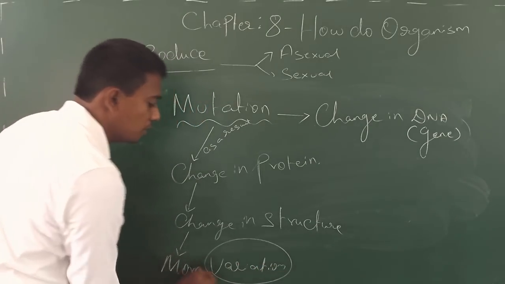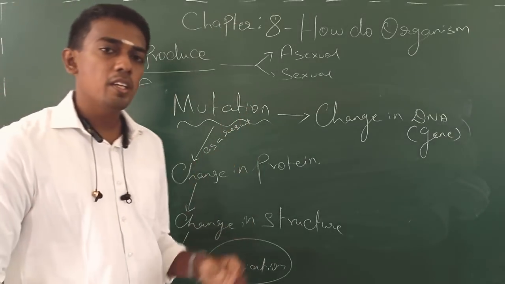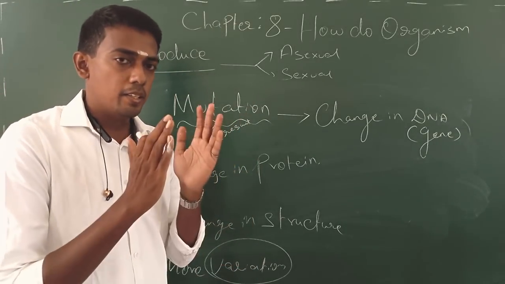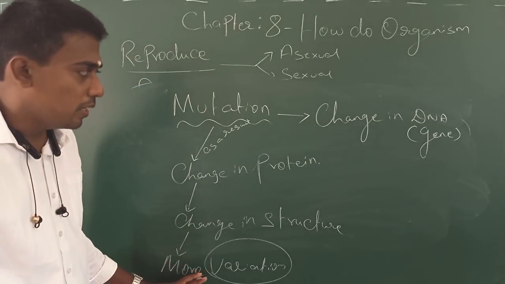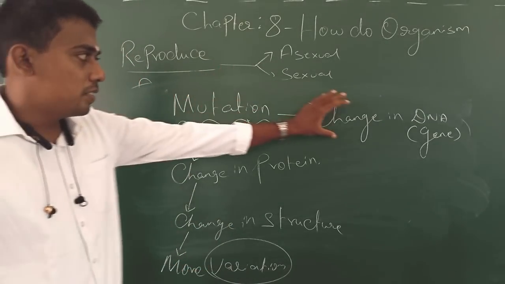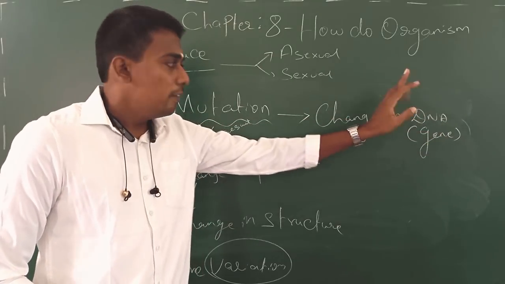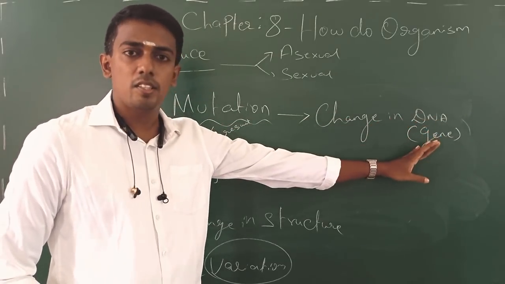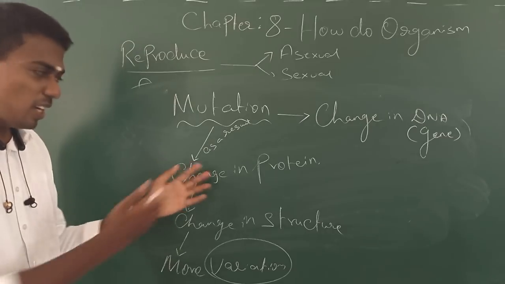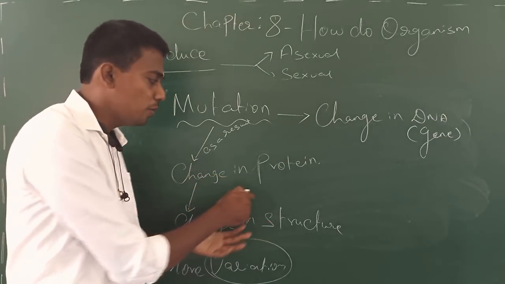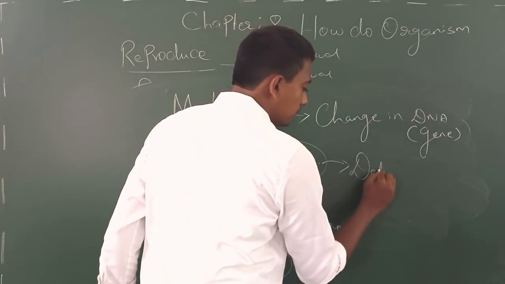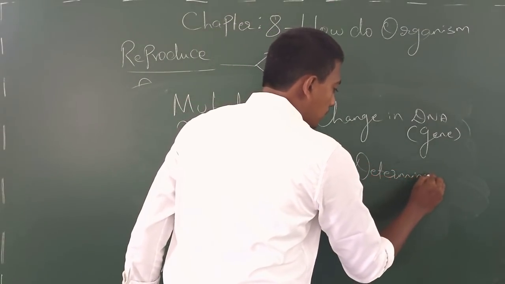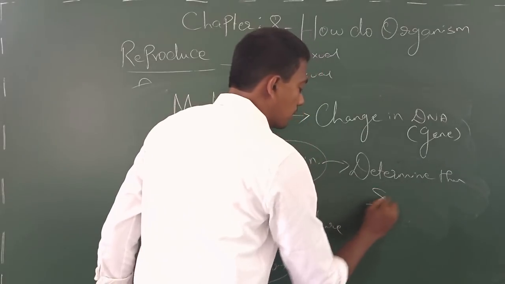So now my question is, what brings variation to an organism? It is now very clear that mutation brings variation. Mutation is the change in DNA. Once the DNA or the gene gets changed, then change in protein starts occurring. As we know that protein is going to determine the structure.